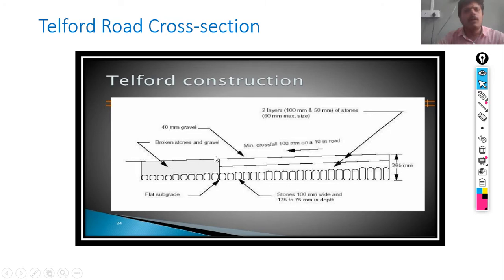This is the Telford cross section, as you may see. The first layer is of stones 100 mm wide and 175 to 75 mm in depth. Broken stones and gravels are laid on it, with a minimum cross fall of 100 mm on a 10 meter road. The final coat is 40 mm gravel. It means it contains the two layers, as I said, 100 mm and 50 mm of stones. A 60 mm maximum size is maintained for the Telford road cross section construction.